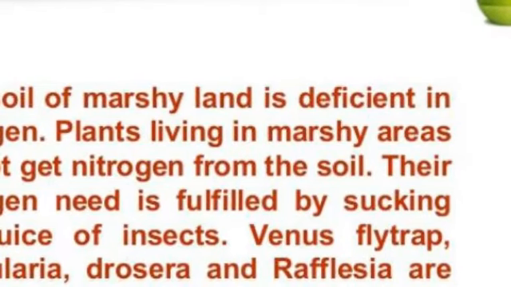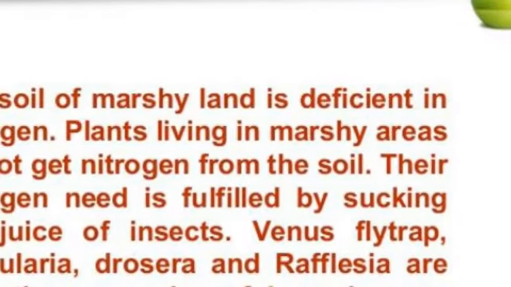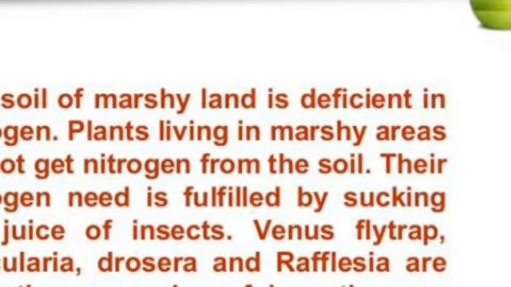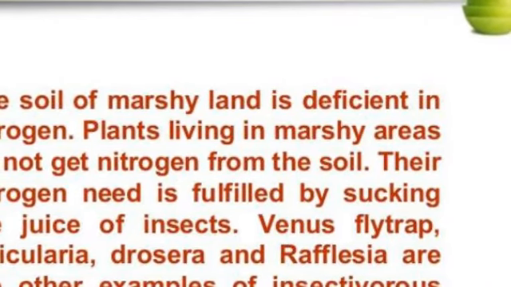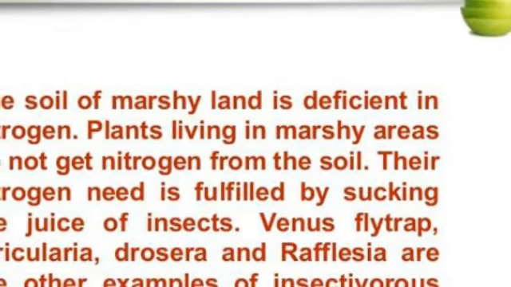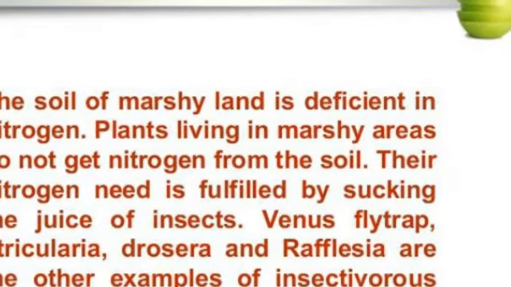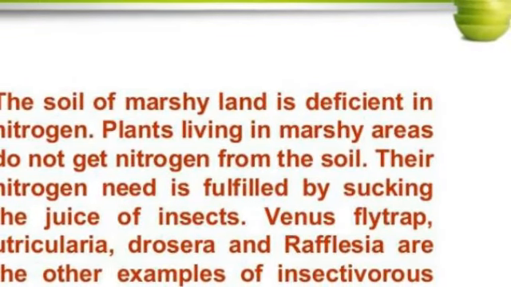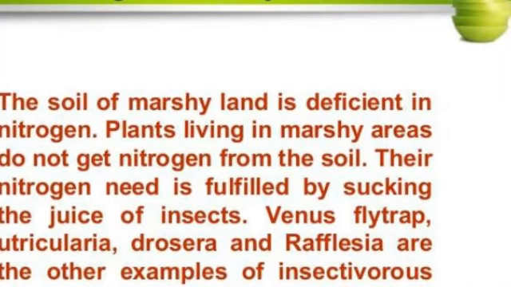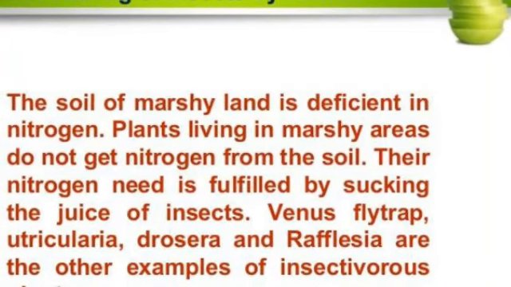Now, let us discuss the cause of eating of insects by plants. The soil of marshy land is deficient in nitrogen. Plants living in marshy areas do not get nitrogen from the soil. Their nitrogen need is fulfilled by sucking the juice of insects. Venus flytrap, Utricularia, Drosera, and Rafflesia are other examples of insectivorous plants.